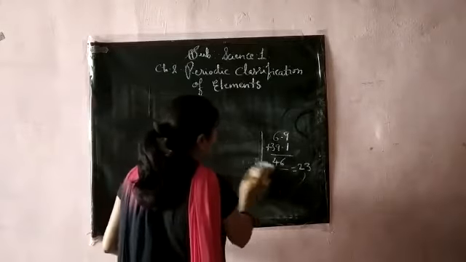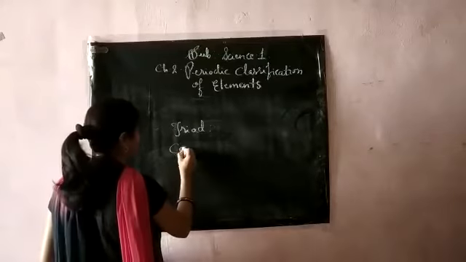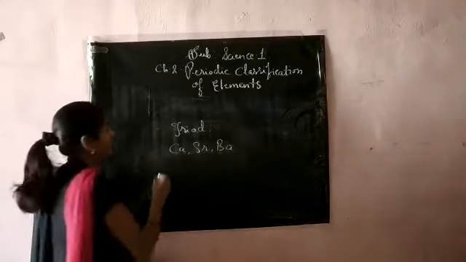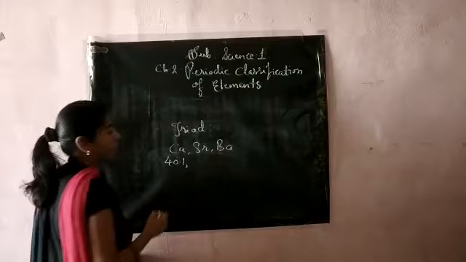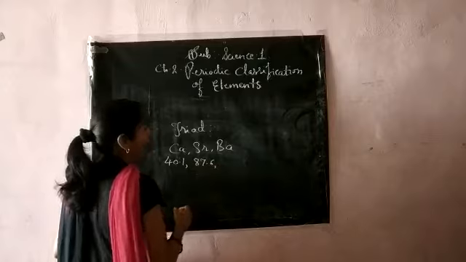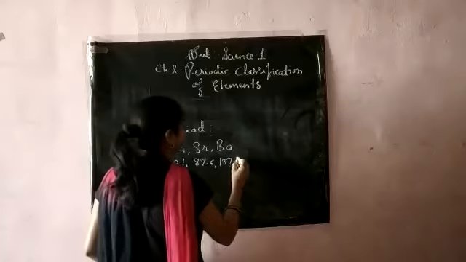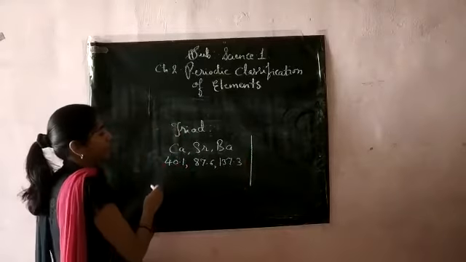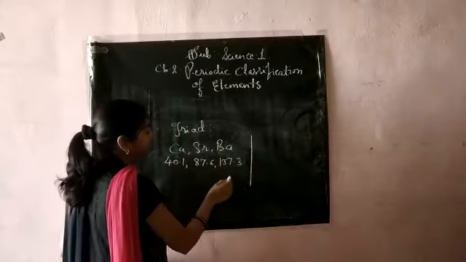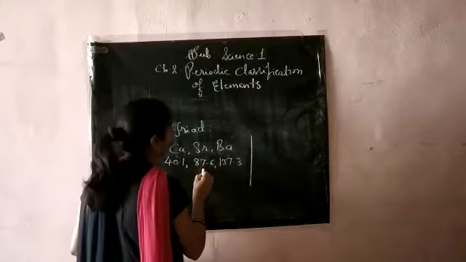Then he classified other elements and made the next triad, a group of 3 consisting of calcium, strontium and barium. Atomic weight of calcium is 40.1, that of strontium is 87.6 and that of barium is 137.3. When he took the arithmetic mean of the atomic weights of calcium and barium, it gave the atomic weight of strontium.